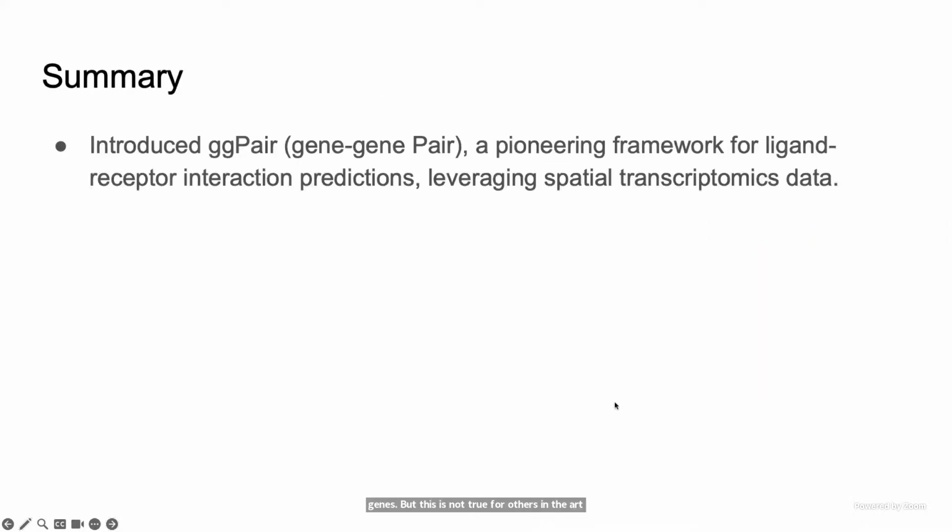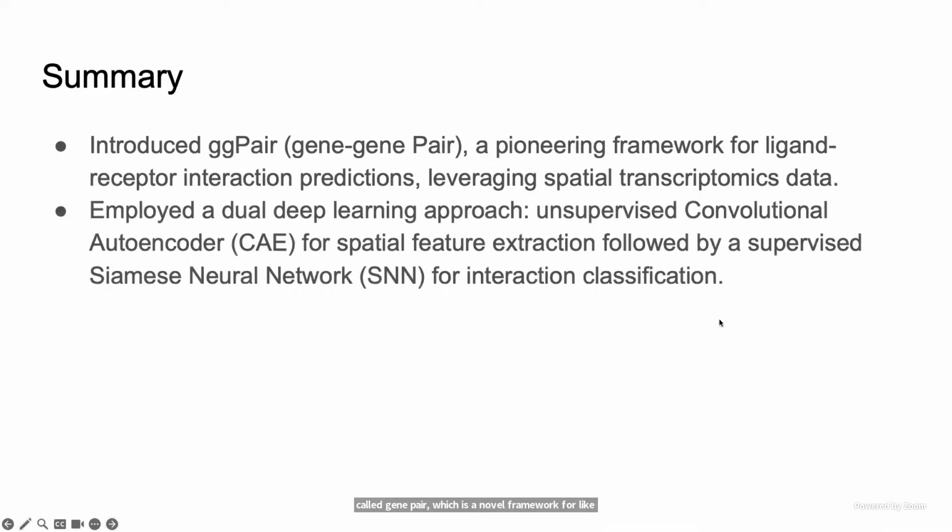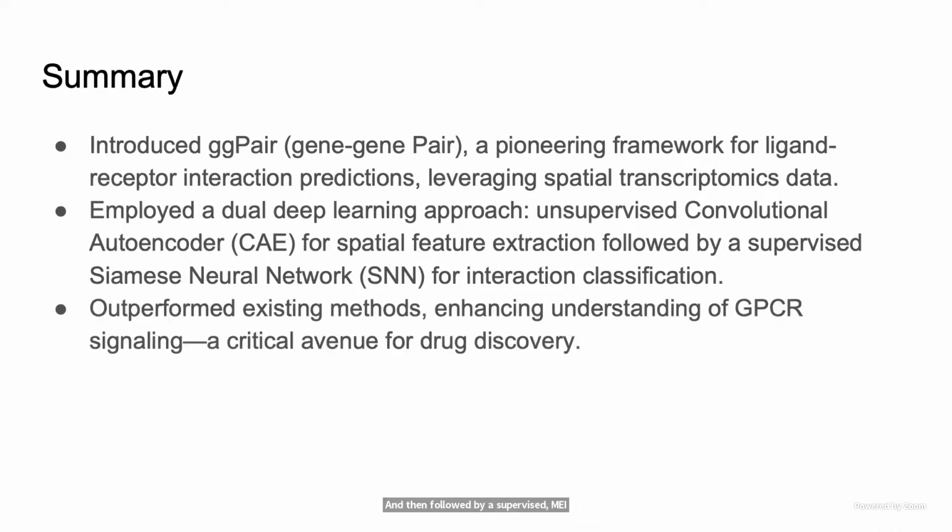Okay, so in summary, we introduced this new method called GG-pair, which is a novel framework for ligand receptor interaction prediction using spatial transcriptomics. And so essentially what we're doing here is a dual deep learning approach with unsupervised convolutional autoencoder for spatial feature extraction, followed by a supervised Siamese neural network for interaction classification. So our method outperforms the existing methods, enhancing the understanding, especially for GPCR signaling, which is a very critical venue for drug discovery.